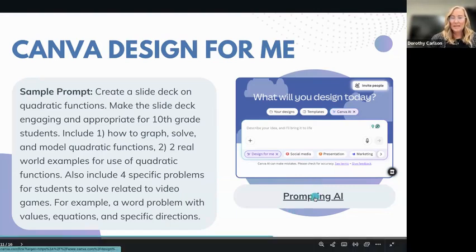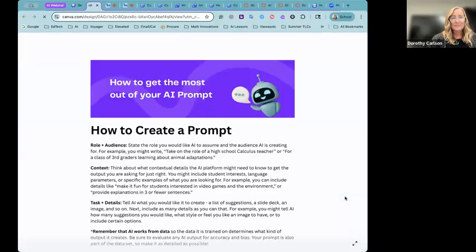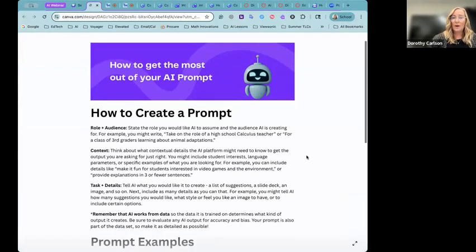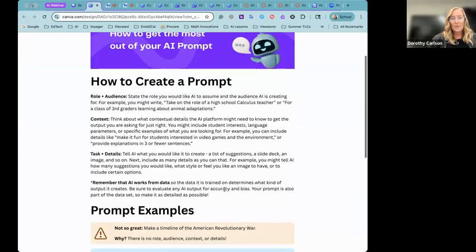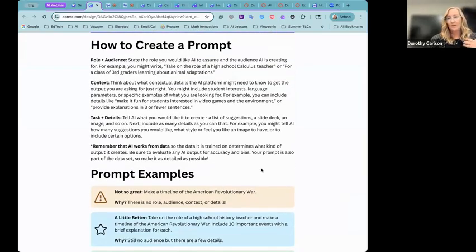So if you click on this prompting AI resource, you'll be taken to a helpful how to create a prompt examples where you can include a role, audience, context, task and details, and just a reminder about what Hannah talked about earlier, checking for accuracy and bias.